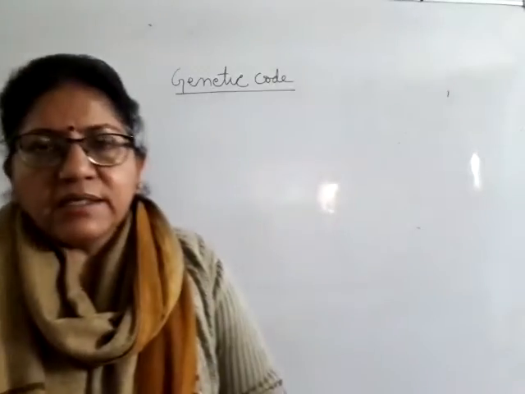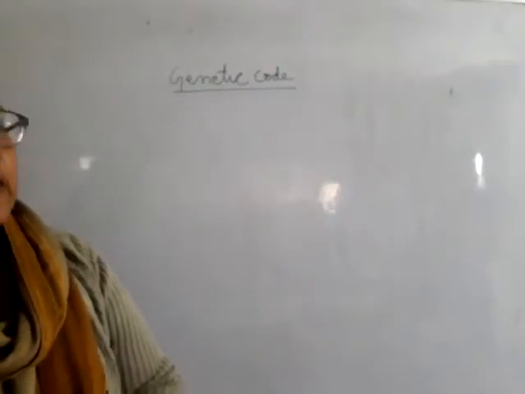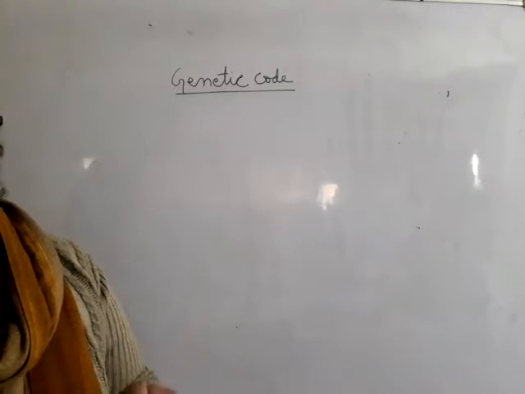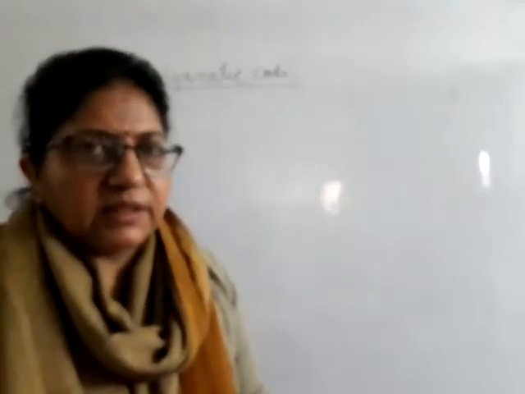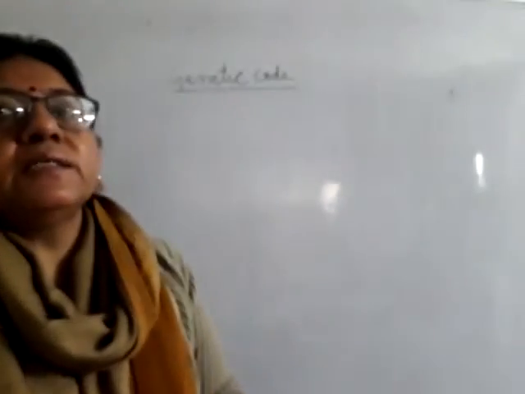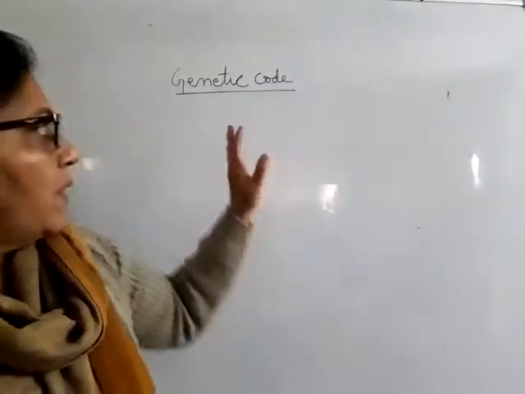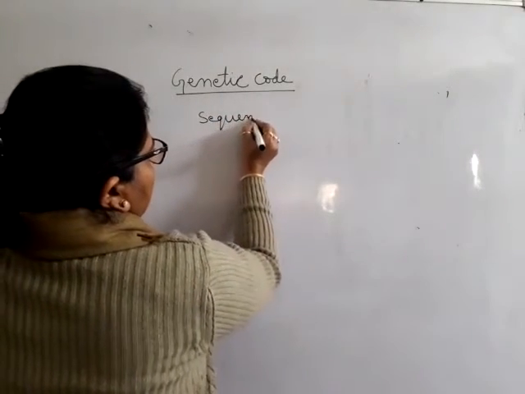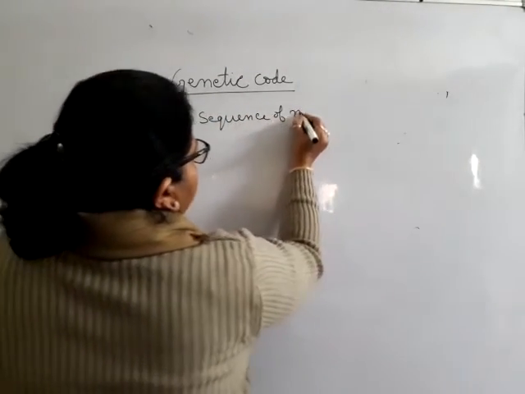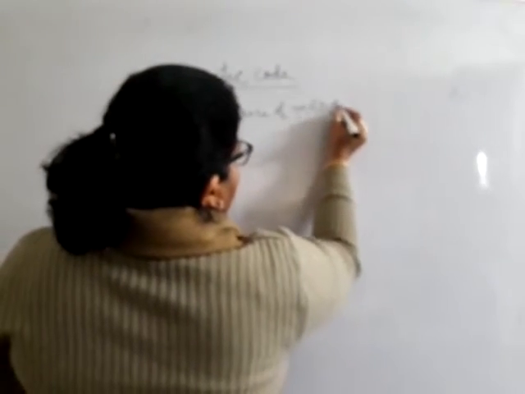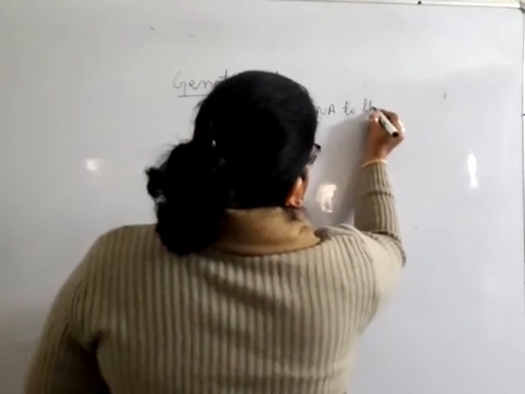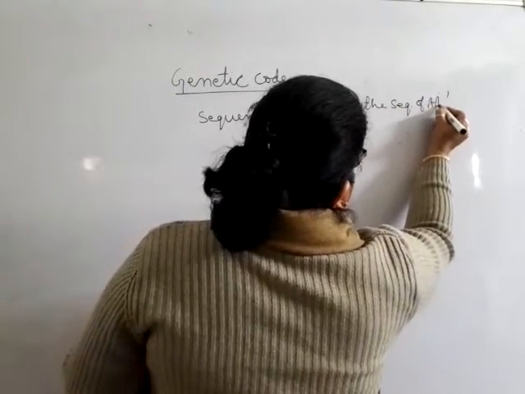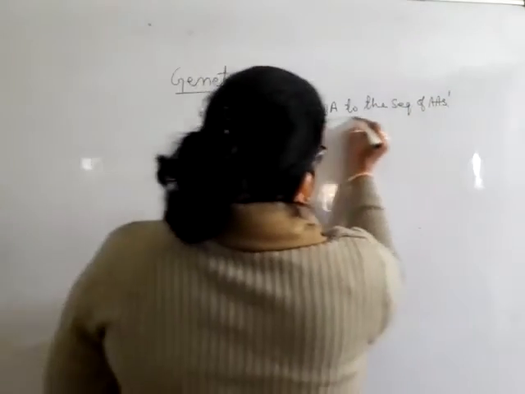Welcome to the biology class. Today we are going to discuss a very important topic, genetic code. In our previous sessions we discussed transcription, meaning the synthesis of RNA. What is genetic code? It means the relationship between the sequence of mRNA and the sequence of amino acids.